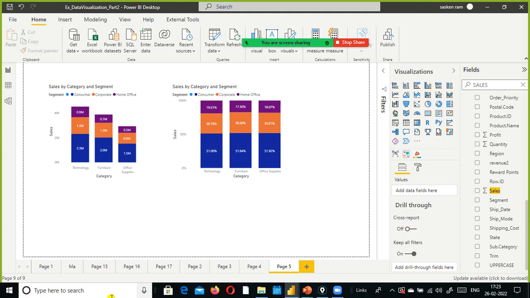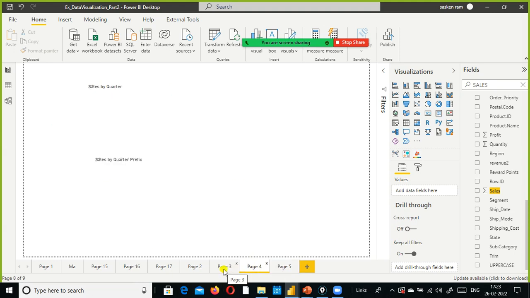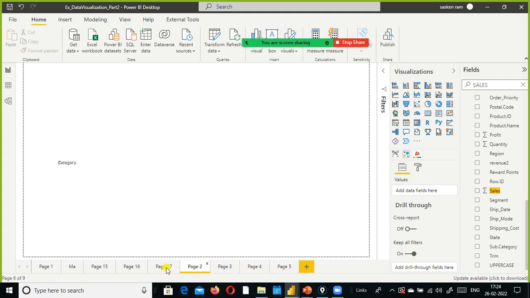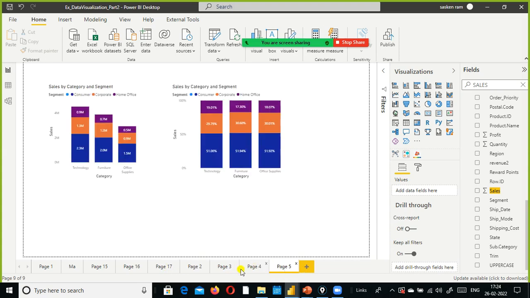You remember in matrix, I just go here, matrix. So that is the advantage of using matrix.